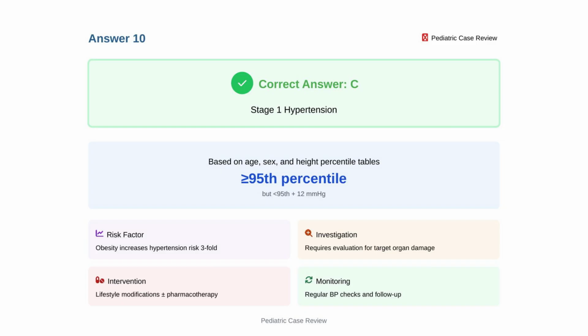For this age and height, this blood pressure exceeds the 95th percentile, but remains below the 95th percentile plus 12 millimeters of mercury. Obesity increases hypertension risk threefold. Confirmed hypertension requires investigation for target organ damage and secondary causes, along with lifestyle interventions and possible pharmacotherapy.